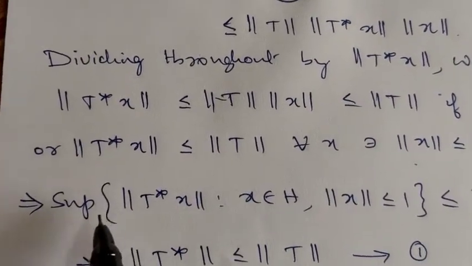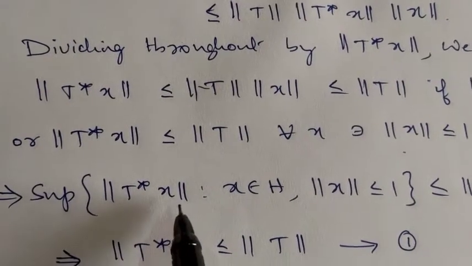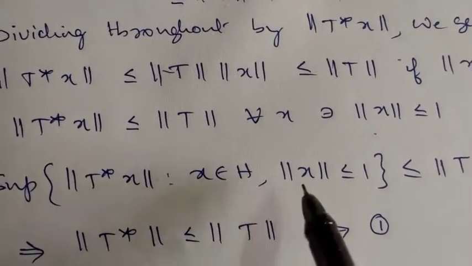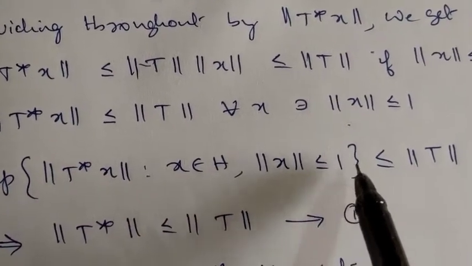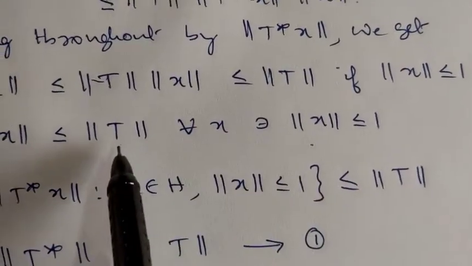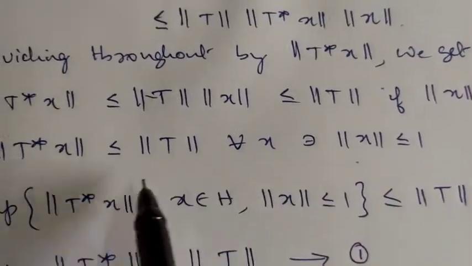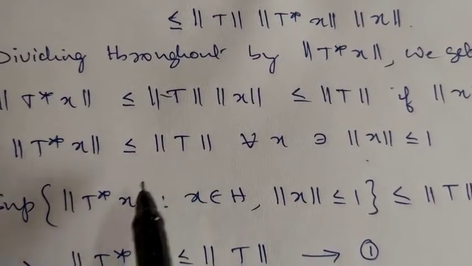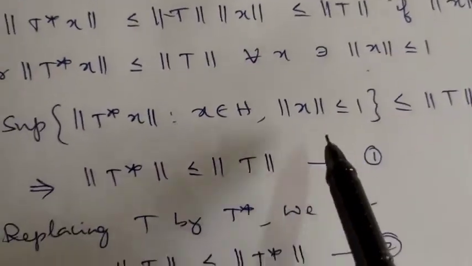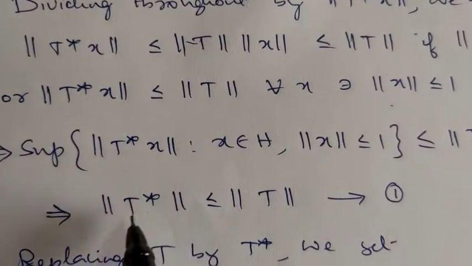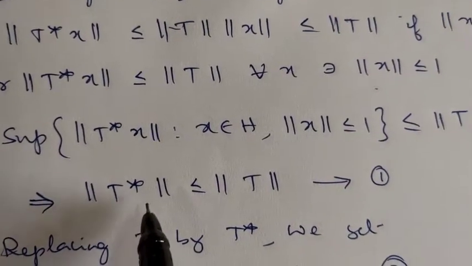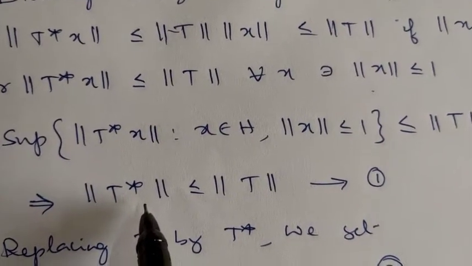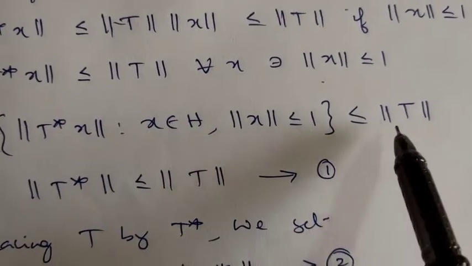This implies the supremum of norm of T star of x, where x belongs to H, norm of x is less than or equal to 1, is certainly less than or equal to norm of T. It is true for all x, so it is true for the supremum also. The supremum of this is nothing but the definition of norm of T star. Now this implies norm of T star is less than or equal to norm of T.